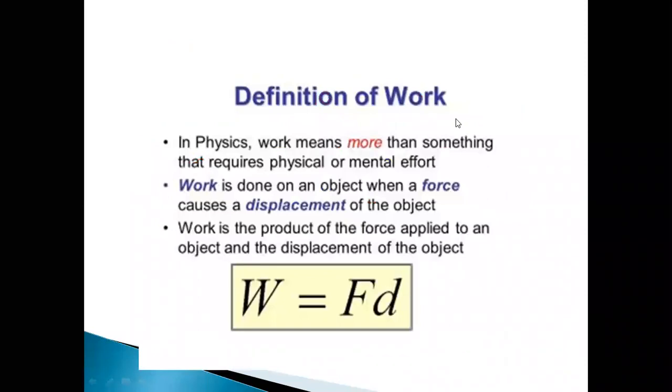Okay, so we will go to the definition of work. So in physics, work means more than something that requires physical or mental effort. See, work is done on an object when force causes a displacement of the object. If the force is not causing displacement of the object, then we cannot say that the work is done. Okay, so work is the product of force applied to an object and the displacement of the object. So work done is given by the formula force into displacement.